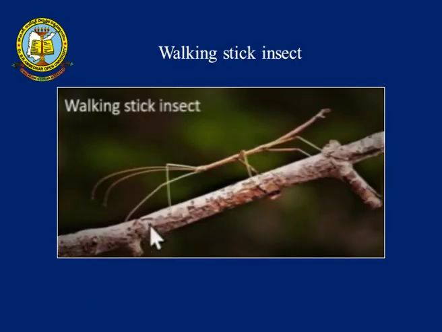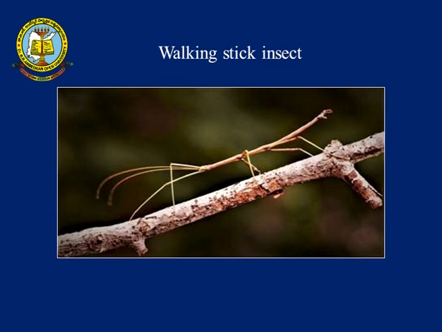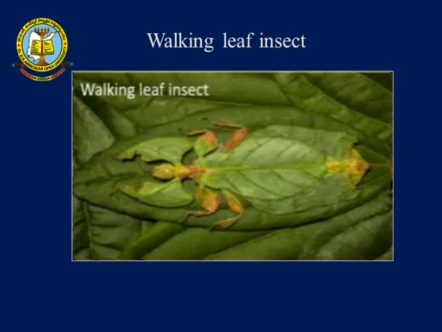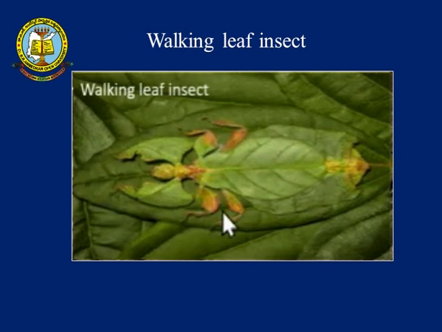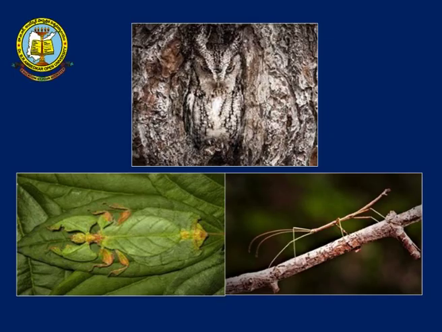In the next picture, you have a stick and some smaller sticks, but this is not a stick, it is a walking stick insect which camouflages itself within the surroundings, so that the prey thinks it is just a stick. And in the next picture, you can find a walking leaf insect, which resembles exactly a leaf, but this is an insect which camouflages itself within its surroundings so that the prey cannot find it.